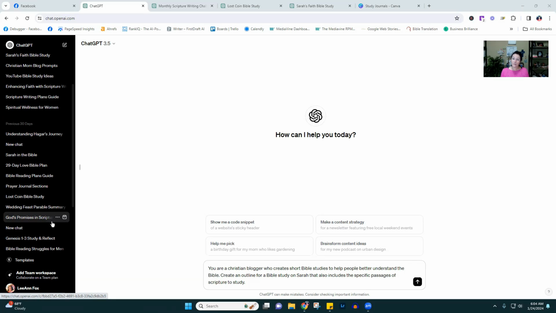So when I go back through some of mine, the title of it over here on the left might say Sarah's Bible Study Journal. But when you open it up, the last conversation part of it is Hagar or Rebecca, because I continue on. When I get done with one woman, then I'll start with the next one using the exact same prompt. This way, it remembers the format because if I start a brand new conversation for the next woman, sometimes it'll put it in a little different format. And when I'm doing these journals, I really want them to follow the same format.